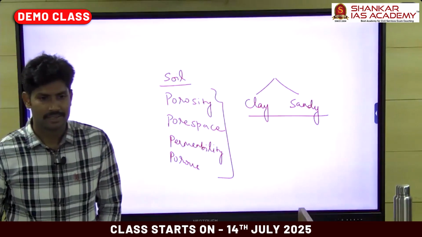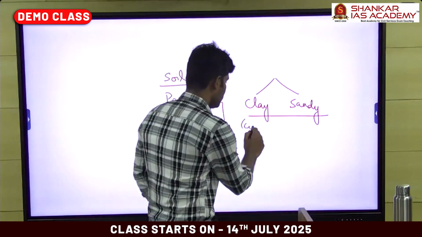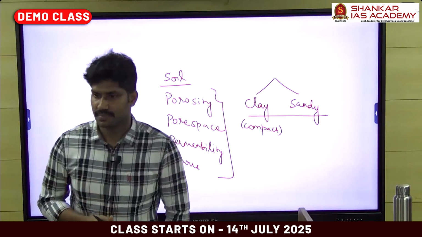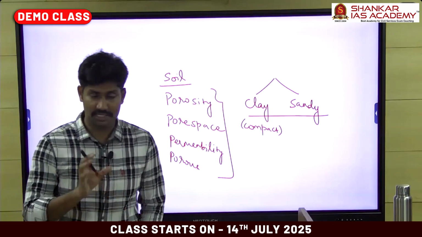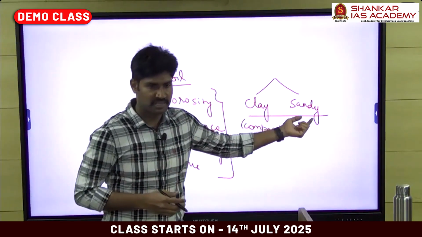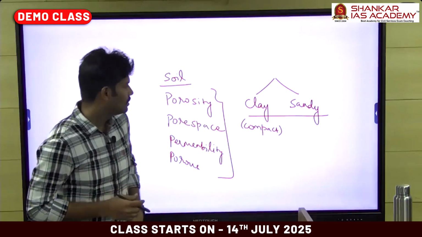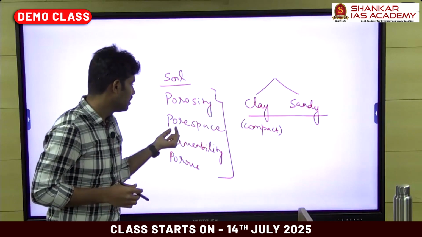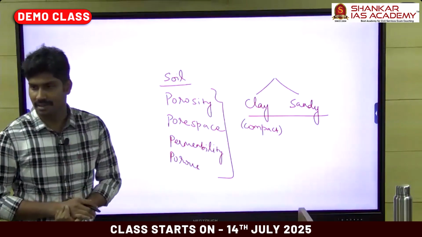Clay soil is very hard, compact soil. One example of the clay type of soil is black soil. In Maharashtra and Gujarat we have black soil, and the nature of black soil is clay, so its texture is clay. Whereas in the desert soil of Rajasthan, the nature of the soil is sandy. So can you say which soil has high porosity and pore space percentage, high permeability, highly porous, or impermeable?